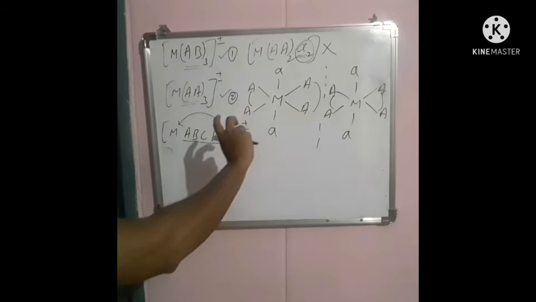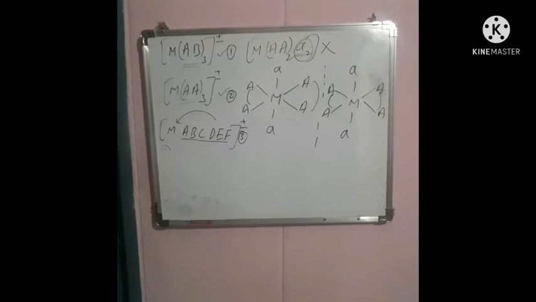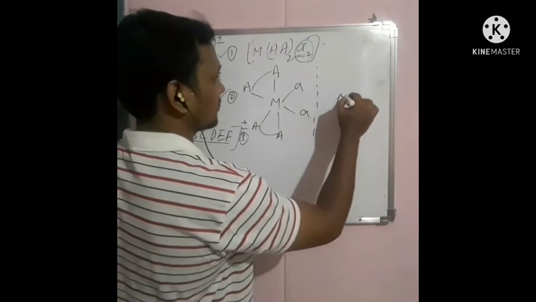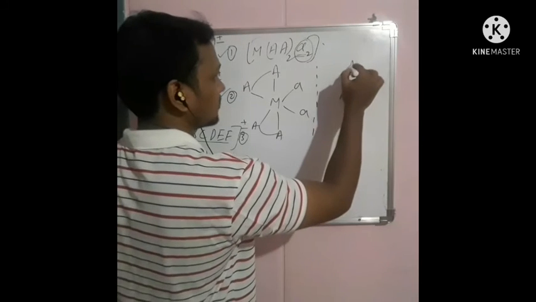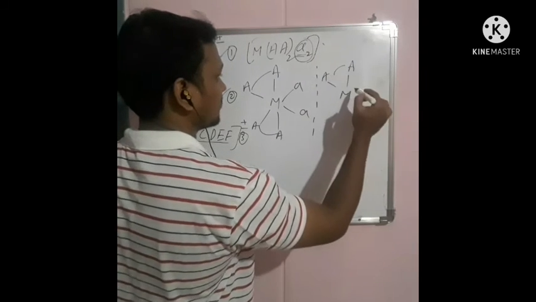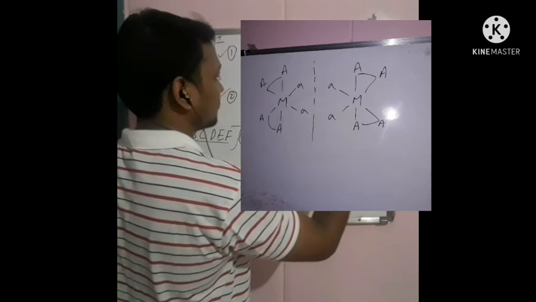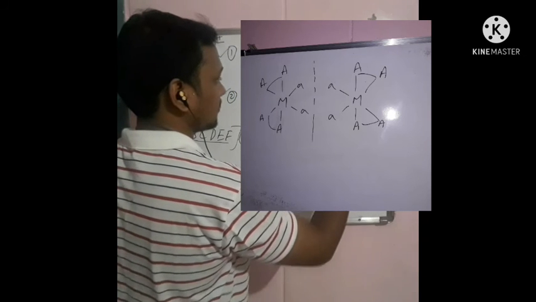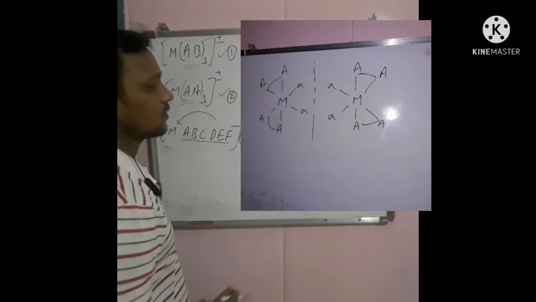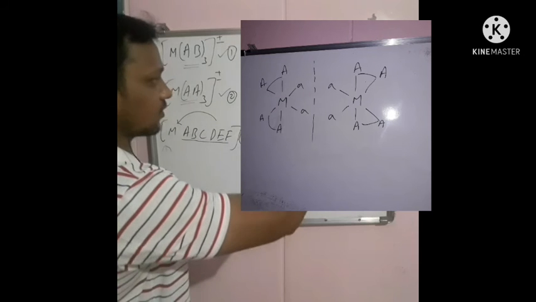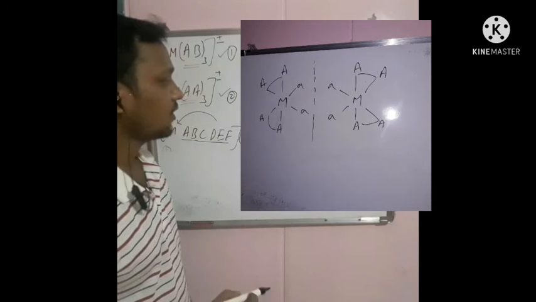Okay, when you are considering the cis isomer, the image of this compound is A and A. So this is the mirror image of this compound. This mirror image of this compound is non-superimposable.